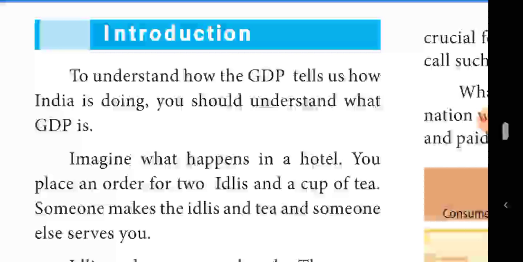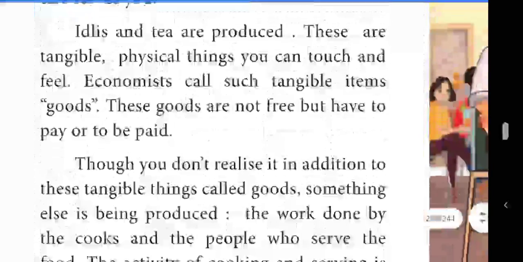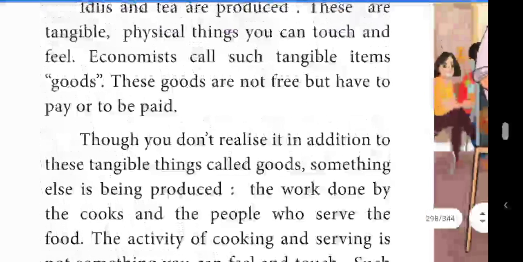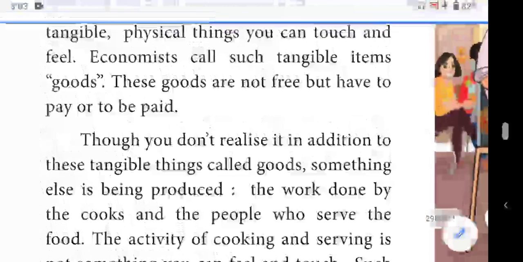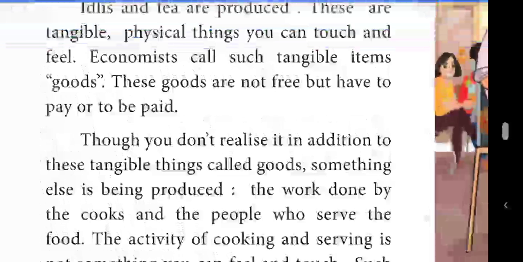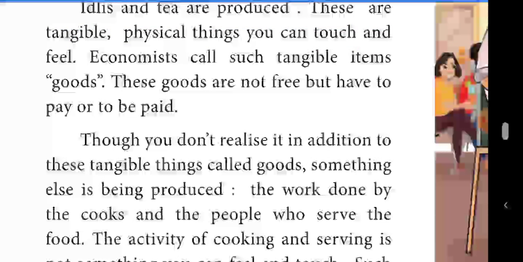Okay, what are the things they are producing? That is called tangible. Tangible means capable of being touched. The things you can touch and feel are called tangible.